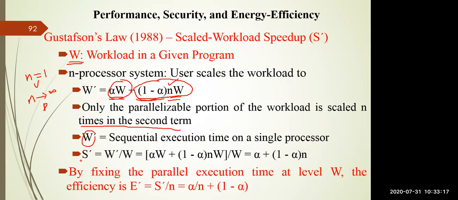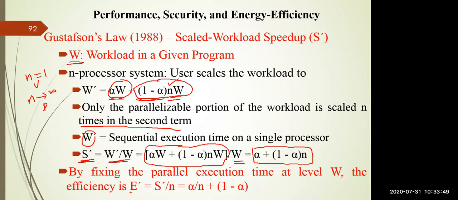If you calculate S', the speedup factor, it is W' divided by W. W', as you know, is alpha W plus (1 minus alpha) n W from the earlier equation, now divided by the total workload W. If you divide it, you get alpha plus (1 minus alpha) n. So, by fixing the parallel execution time at workload level W, you can calculate the efficiency of the system.